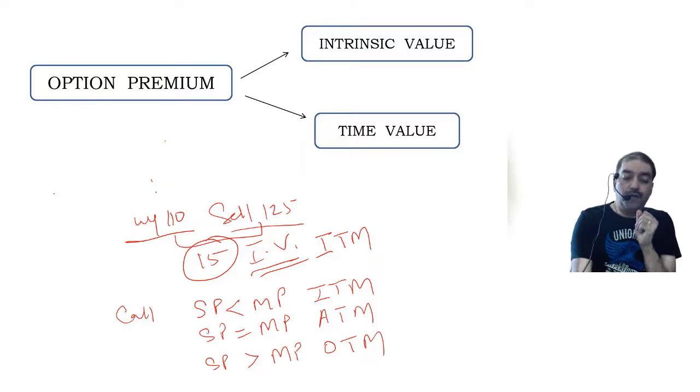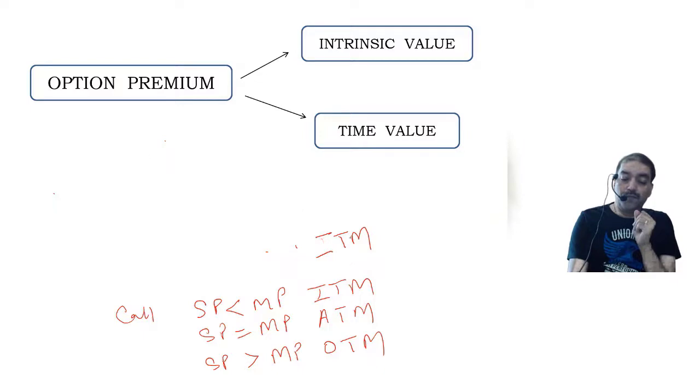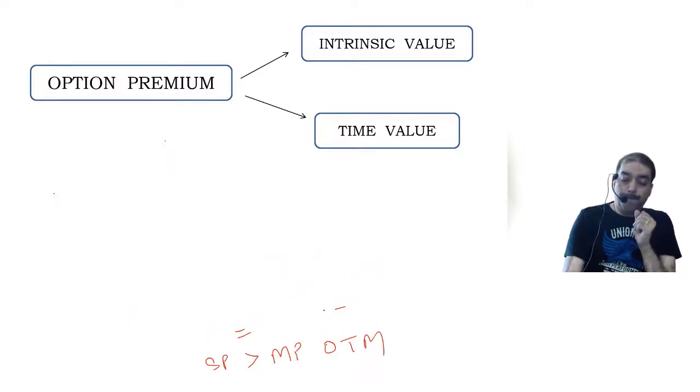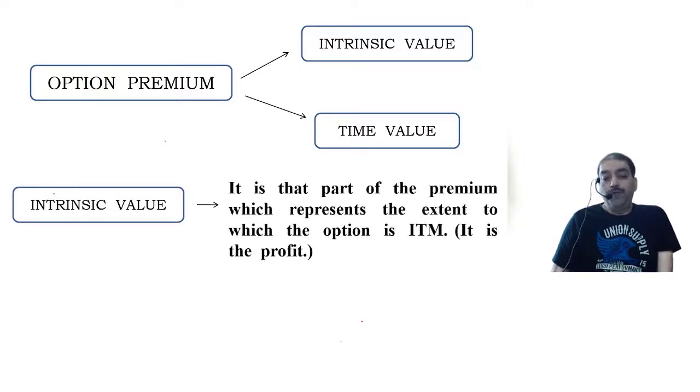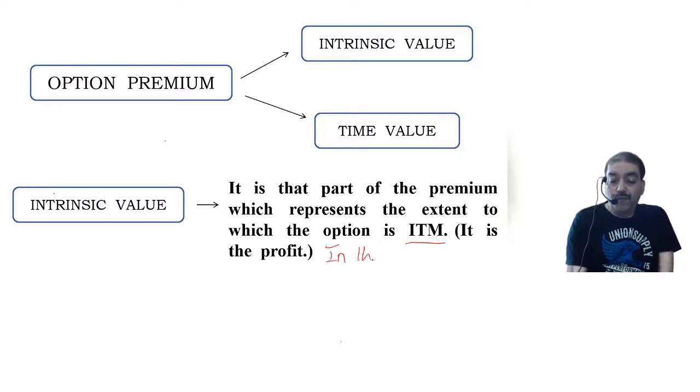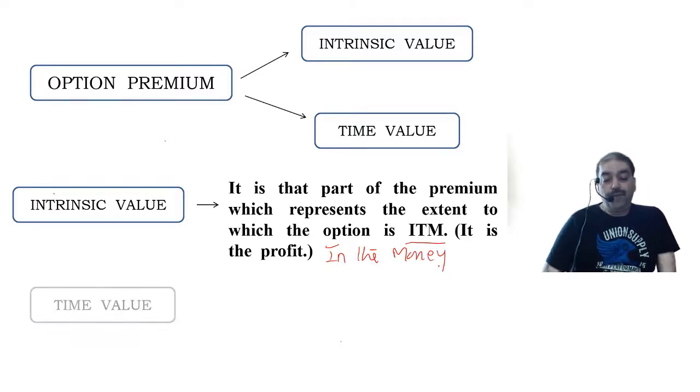How do I define the intrinsic value? That I have to see. Definition. Intrinsic value is that part of the premium which represents the extent to which the option is in the money. ITM means in the money. It is a profit.